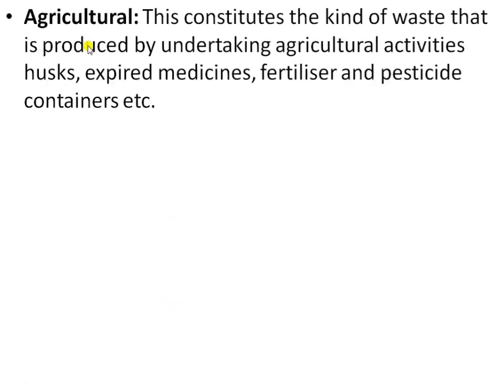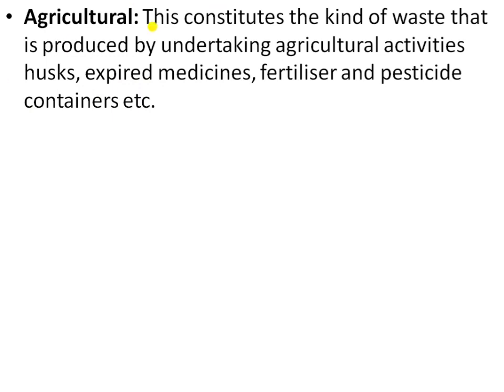Next is agriculture. Agricultural waste constitutes the kind of waste that is produced by undertaking agricultural activities, like husk, expired medicine, fertilizers and pesticide containers. This is the agricultural waste that is generated by all of us.